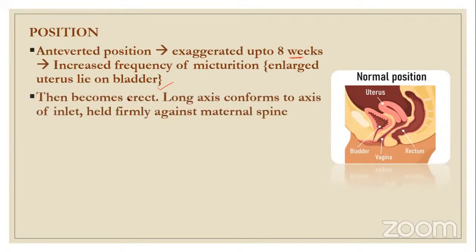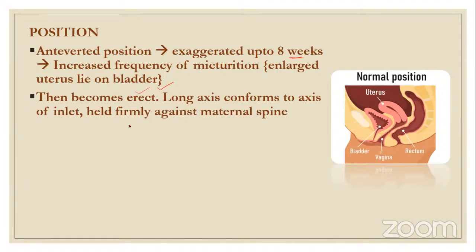Why? Because the uterus becomes erect after 8 weeks. Then at term, in the later months of pregnancy, in the third trimester, the frequency of micturition rises again because of the pressure of the grown fetus on the bladder. After 8 weeks the uterus becomes erect.